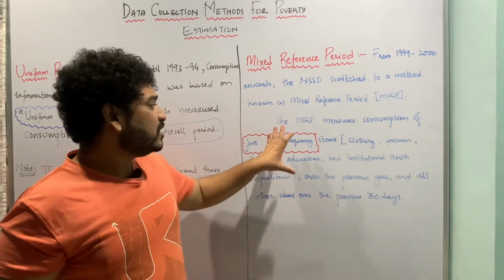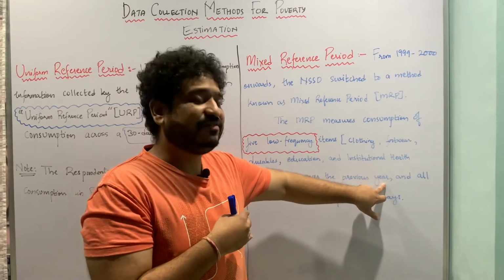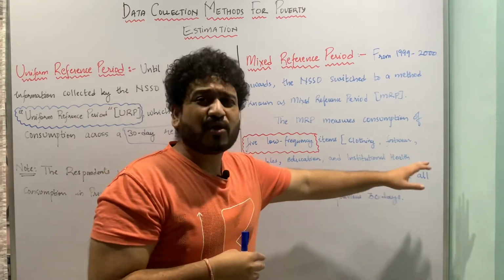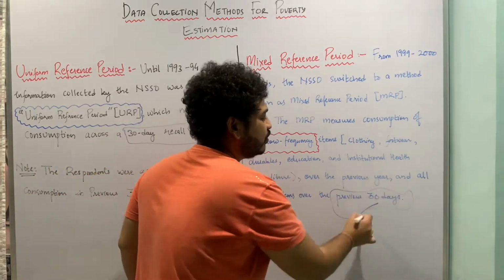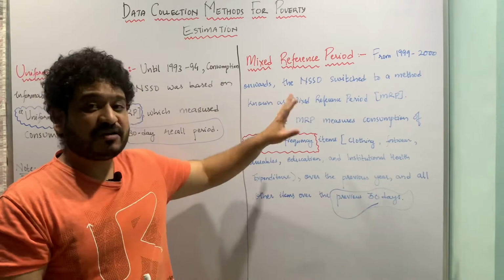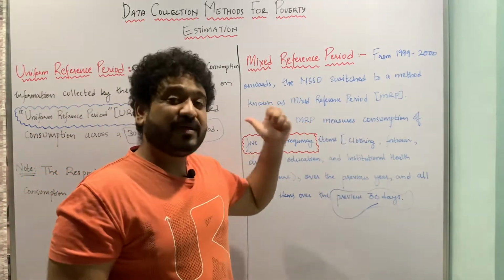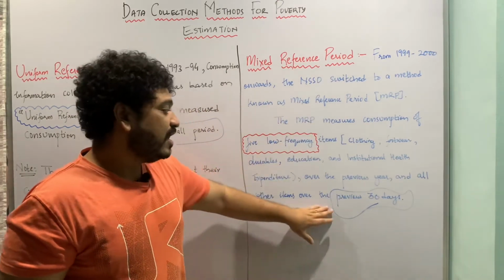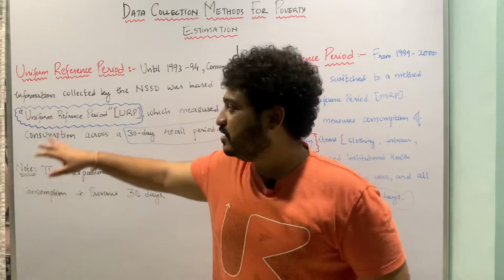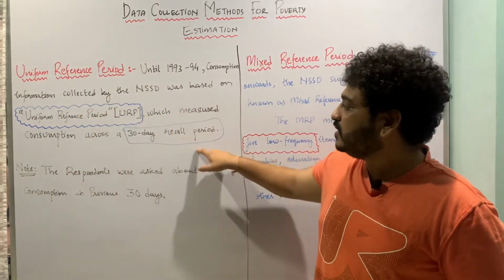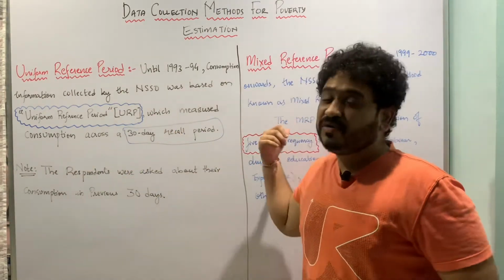And this is looked at over a period of the previous year. That means, as I talked about, 365 days, the previous 365 days. And for all the other commodities, I am looking at a reference period of about 30 days. So now you can see that here I am looking at a mixed reference period. That means for the 5 low frequency items, I am attaching the previous 365 days as the reference period, and for the other commodities I am looking at the previous 30-day consumption. On the contrary, here I was looking at the reference period of 30 days. That means it was uniform for all the commodities. Here it is not uniform for all the commodities.